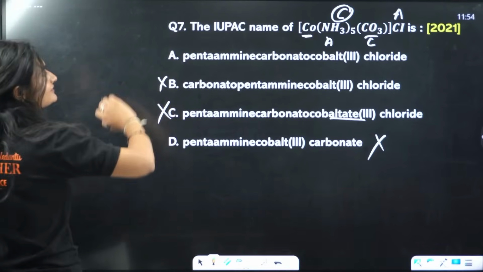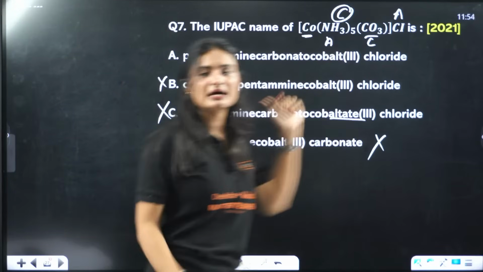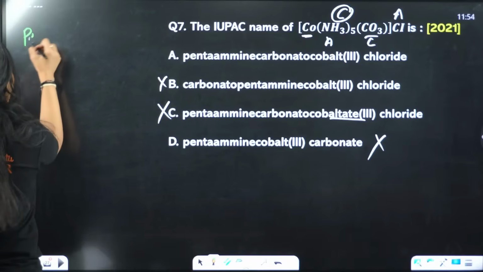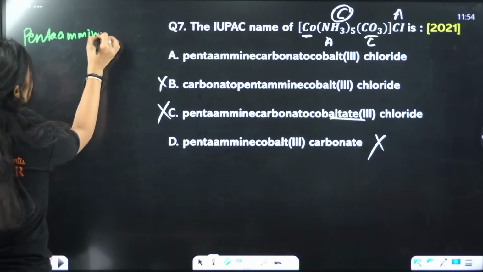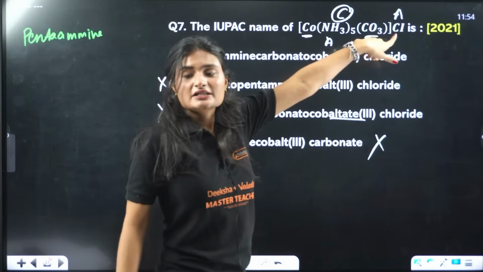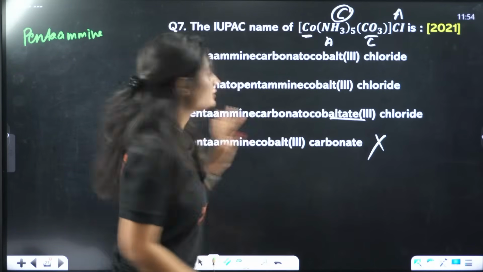Okay, we'll start by writing the name. The name is pentaamine. For carbonate, it's an anion. We write carbonato.